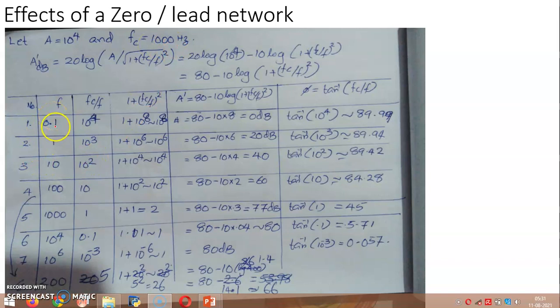Now let the frequency be 0.1 Hz. When the frequency is 0, definitely the gain will be 80 dB minus 10 logarithm of an infinitely large value. Because f is 0, fc by f will be infinity. So such an evaluation is not required. This is an undefined condition. An infinite value never means that it's a very large value. Instead, it means that it's an undefined condition.